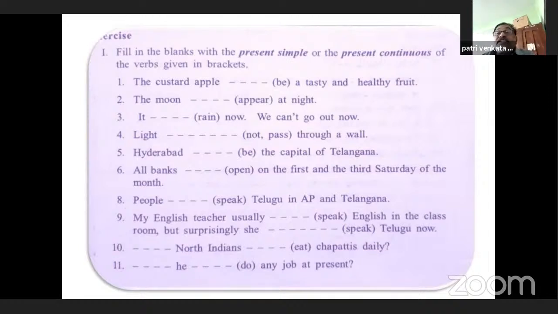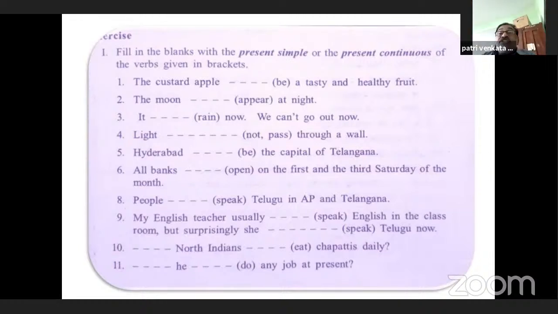People dash Telugu in AP and Telangana. People speak Telugu. Here it is speak only. So we should not use speaks because here the subject is plural. When the subject is in third person singular, then only we add s or es to the simple present tense verb. So people speak Telugu in AP and Telangana.